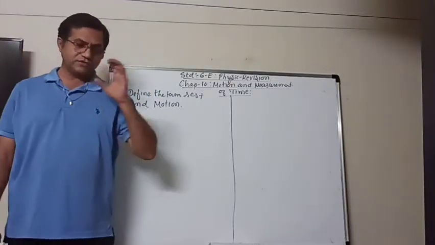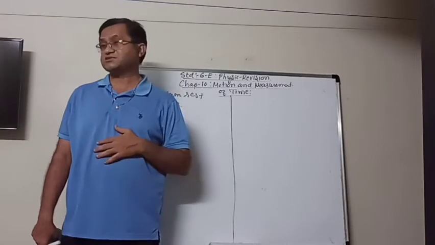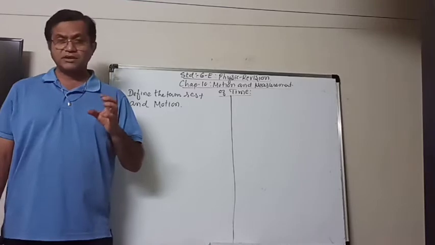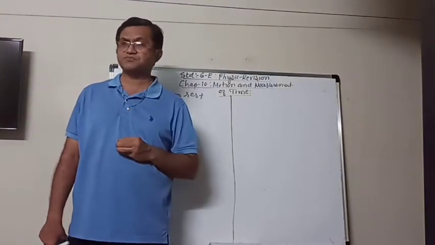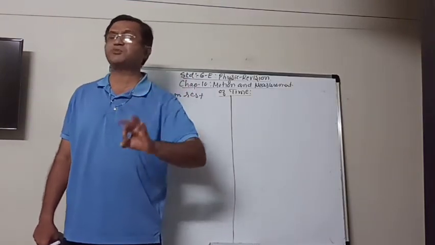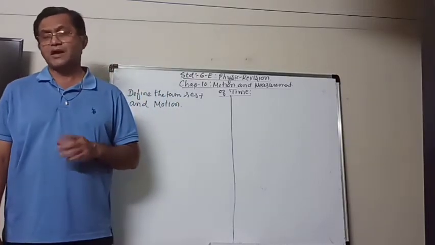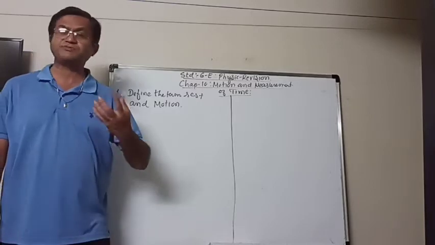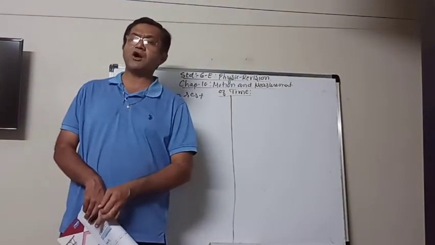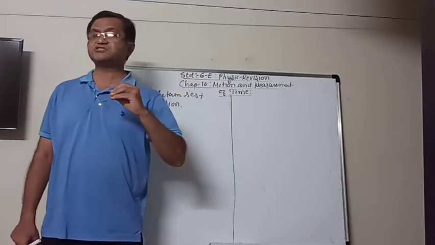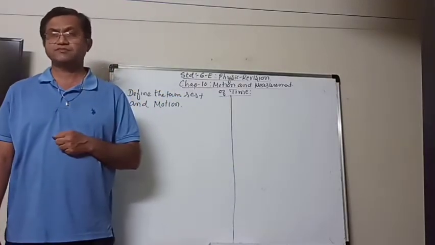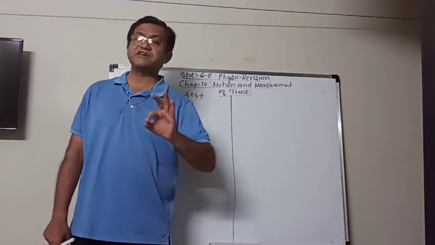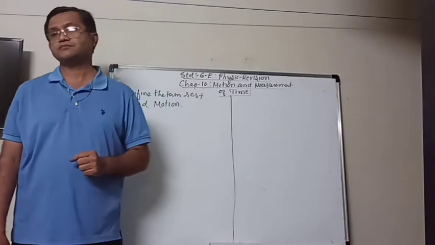You know that if an object is lying somewhere, then if that object is not changing its position after the time interval, means with respect to time. So if the object does not change its place with respect to time, then it is said to be at rest.